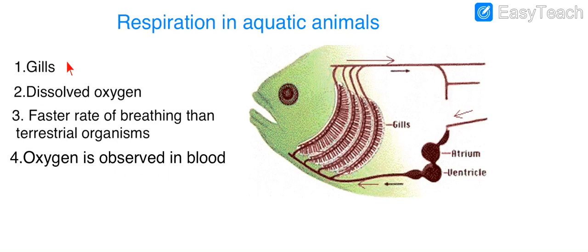Now, if you compare your breathing rate and the breathing rate of the fish, the fish's breathing rate is more compared to our breathing rate, or that of the animals which are living on the earth, terrestrial organisms. The rate of breathing in aquatic organisms is much faster than that seen in terrestrial organisms. So why is it fast? Because it needs to absorb the dissolved oxygen, so it breathes more times so that oxygen can enter the body. So oxygen is absorbed in blood and then carbon dioxide is released.